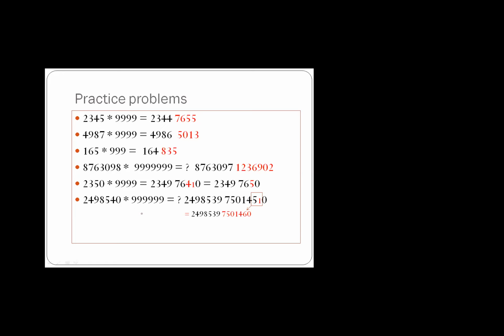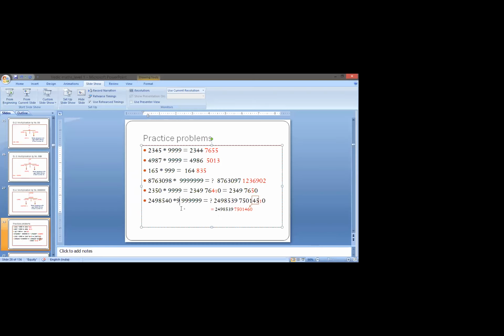Now next problem. 2498540 multiplied by 69. See, check the number of digits. Here 6 nines are there. Here again there are 7 digits. Okay, so this is the thing.